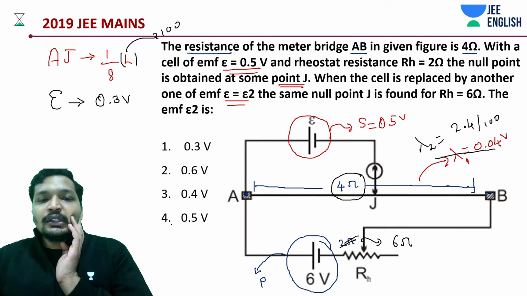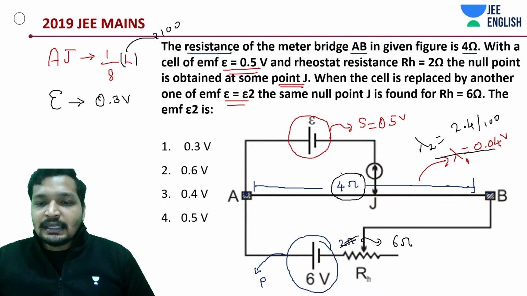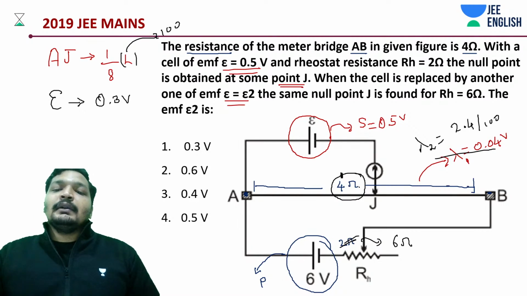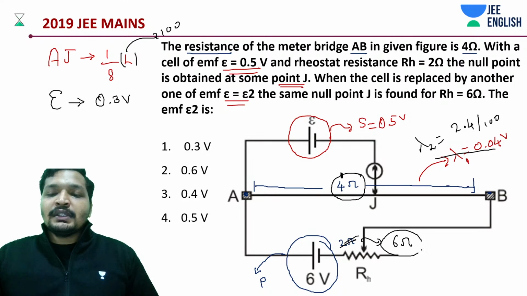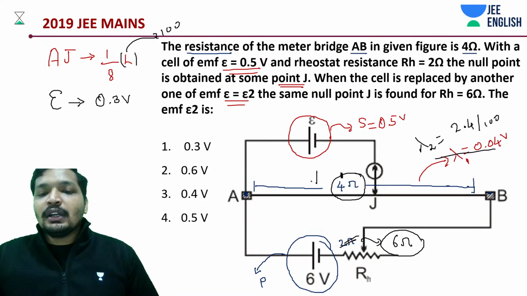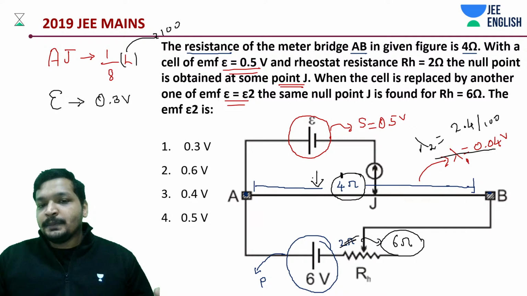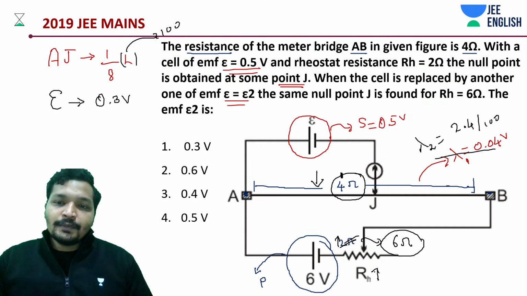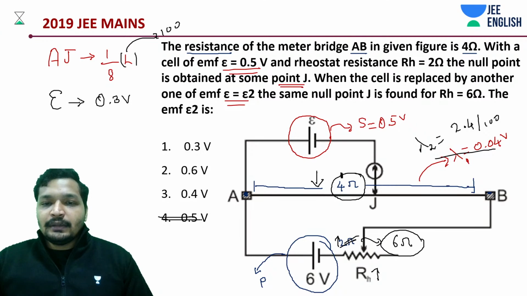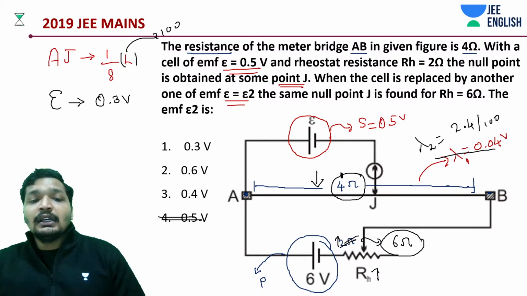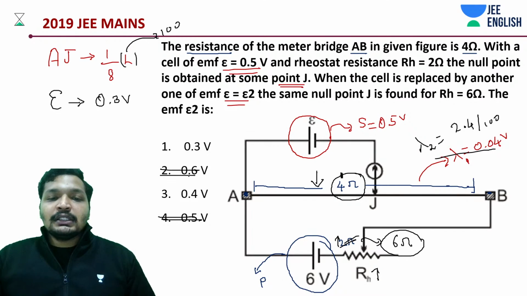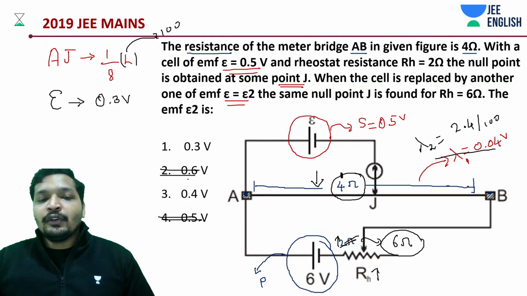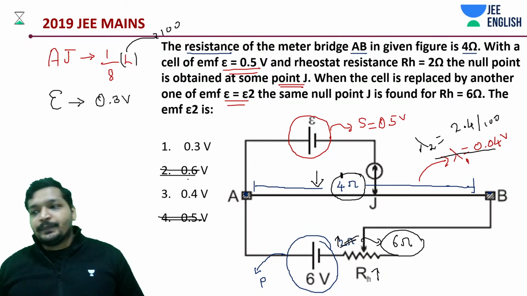And of course, you have decreased this, right? You have decreased with the introduction of 6 ohms in series. You have decreased the potential drop across 4 ohms. You increased this resistance, so you have decreased the potential drop across 4 ohms. It cannot be 0.5 again. Okay, but you are able to obtain the same length. It cannot be 0.6. It might be either 0.3 or 0.4.